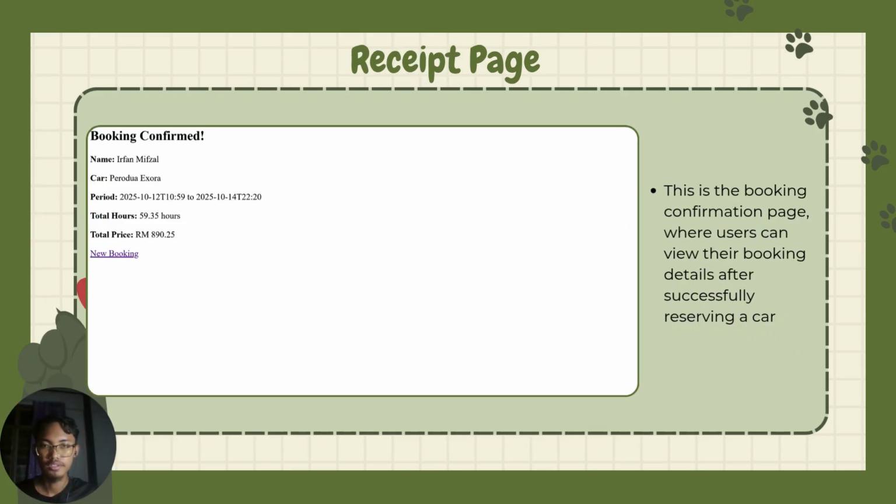This is the receipt page after the booking confirmation page, where users can view their booking details after successfully reserving a car. It will show name, car, period time, total hours, and total price. And we have a button for new booking.